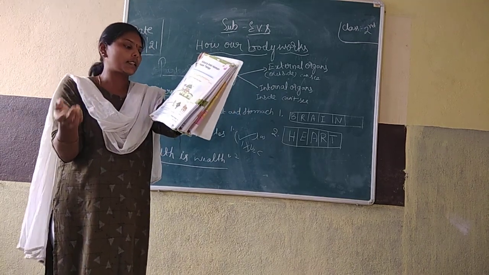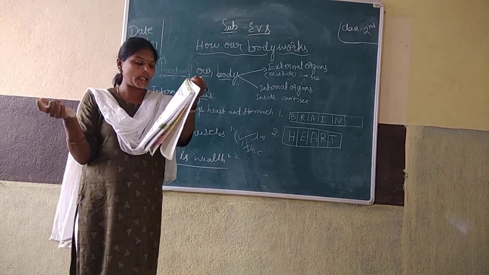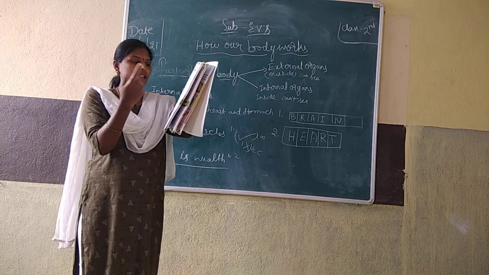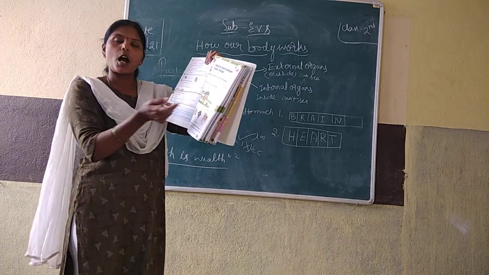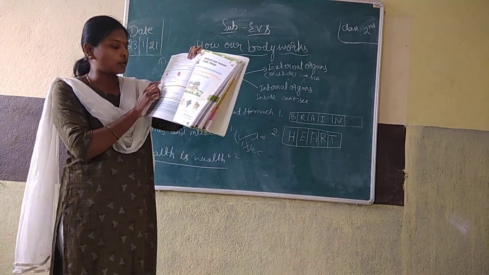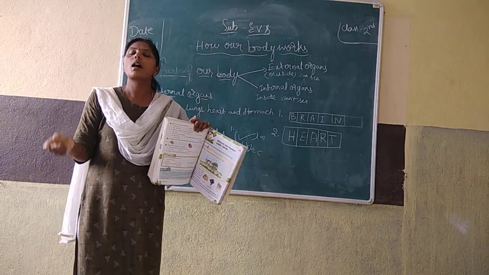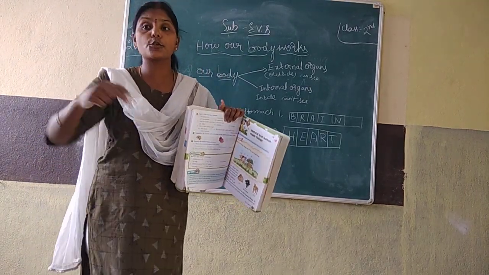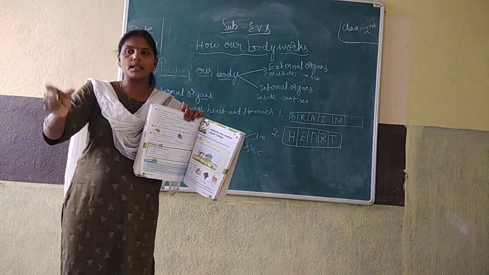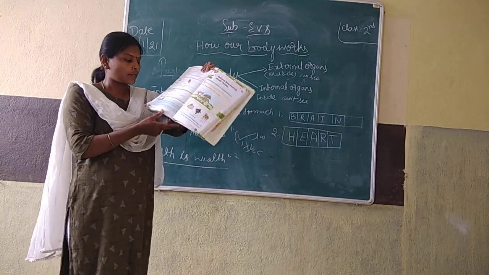Some internal organs: brain, lungs, stomach, and heart. Otherwise you can write like this also: lungs, brain, stomach, heart. Second one, how are bones and muscles useful to us? Bones and muscles are very much useful to us to move and run and play. To move properly and run and play. They are very useful. Afterwards you write.